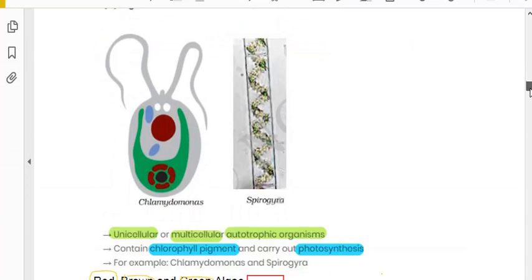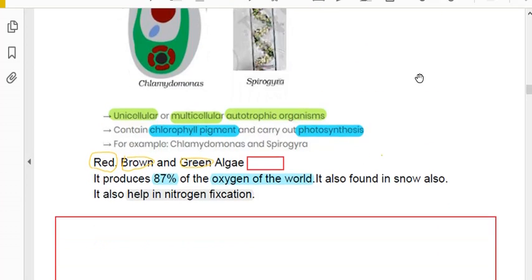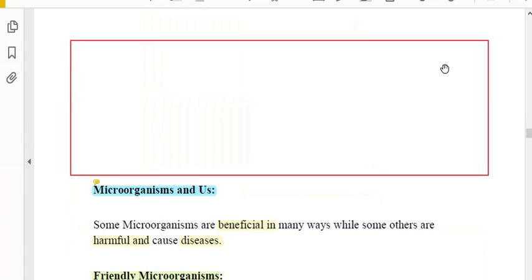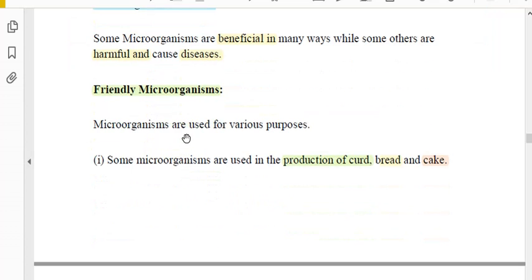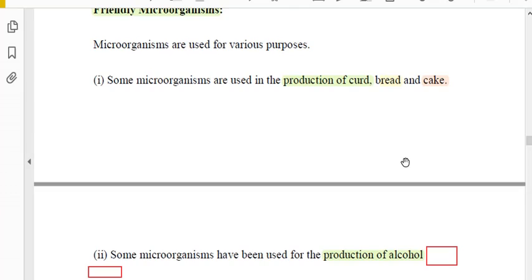Today we will see friendly microorganisms and harmful microorganisms. Beneficial microorganisms are called friendly microorganisms, and harmful ones are already harmful. So how are friendly microorganisms friendly? In milk there is lactobacillus bacteria, so it is friendly. In the soil there is leguminous bacteria, which provides nitrogen to the plant. In pudding cake there is yeast, which gives softness and fluffiness to the cake.